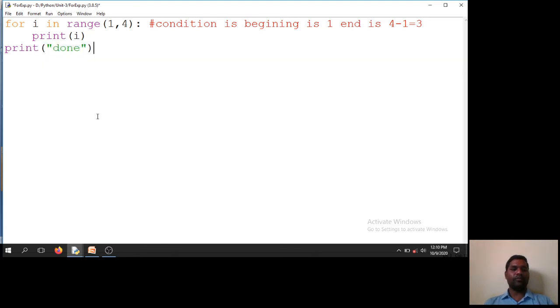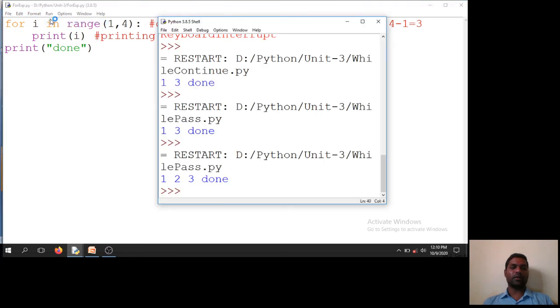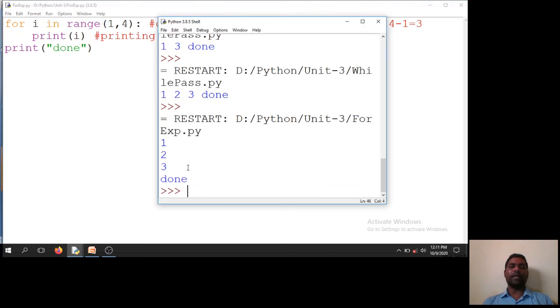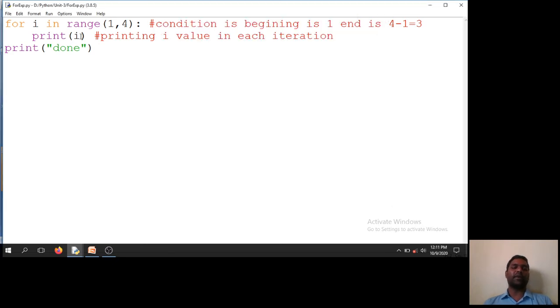So what does it do? It will print 1, 2, 3 and after that done, printing the I value in each iteration. So I say run. 1, 2, 3, done.